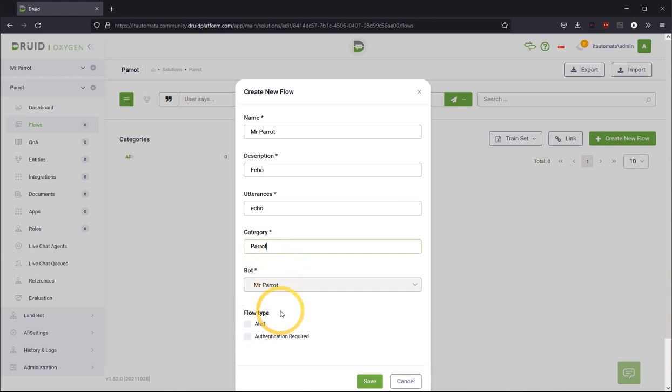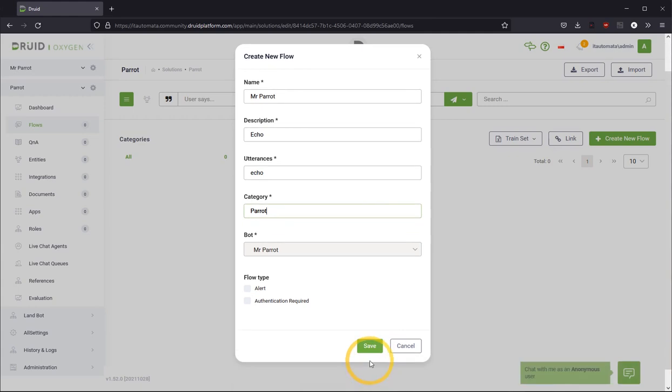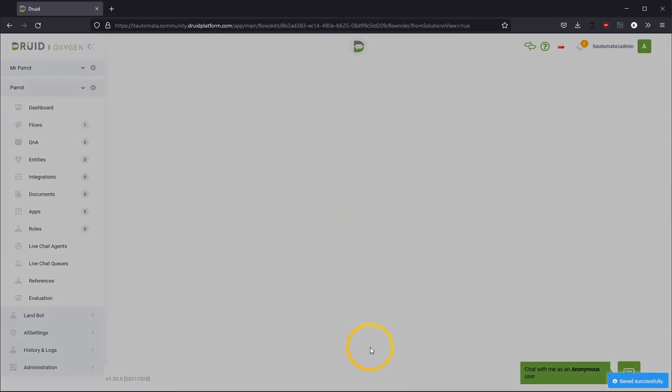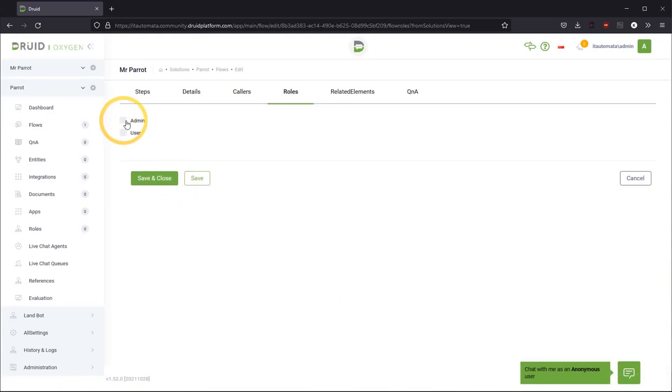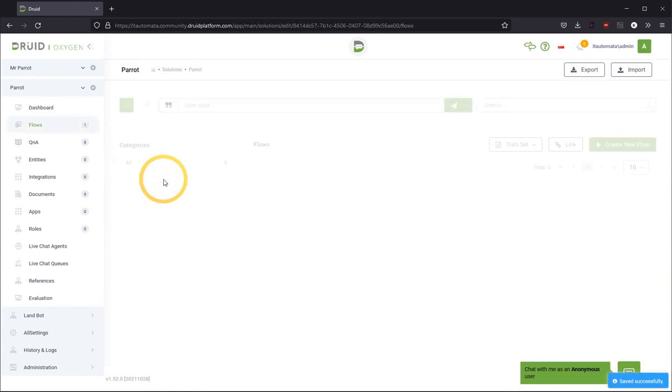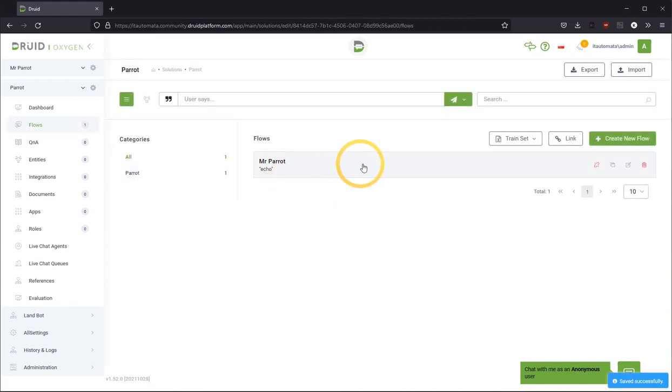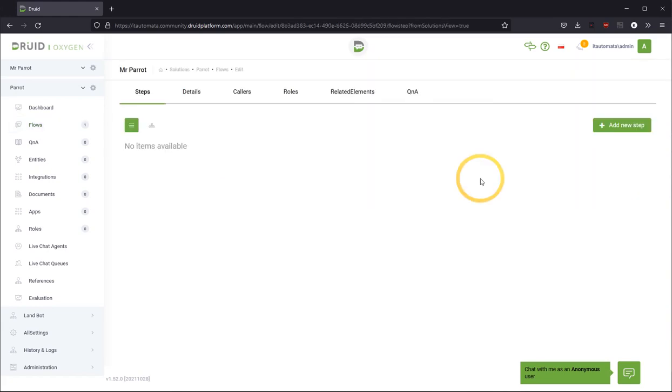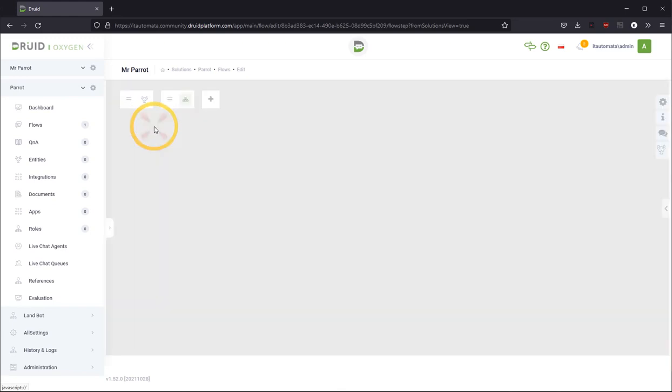Parrot. Okay, save. Once I click save, it should ask me to specify roles that can have access to a specific flow. Yes. Okay. Save and close. Okay, I have created it. Now I'm going to edit the flow. We will switch to visual view.